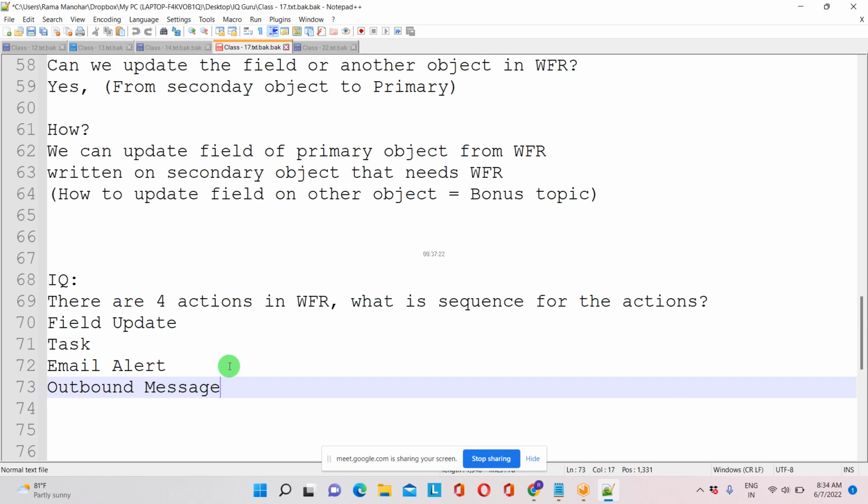So workflow rule, process builder, and process flows, these three things come under automation process. So in workflow rule, how many actions we can do? In workflow rule, we can do four. Coming to process builder, we can do nine. But coming to process flow, not only these four actions and nine actions, we can add user interactions as well.